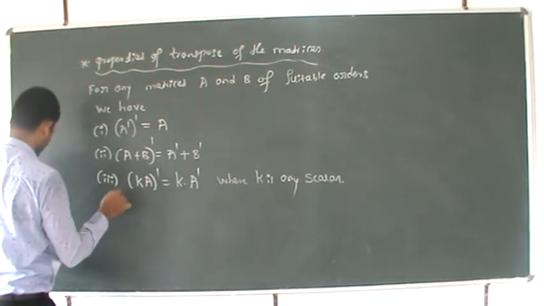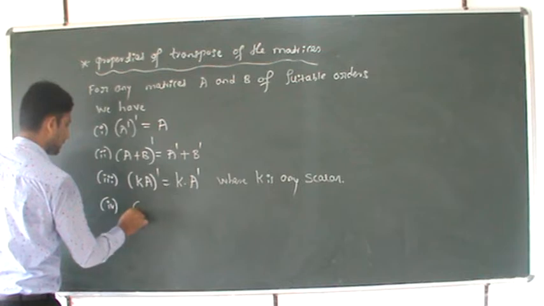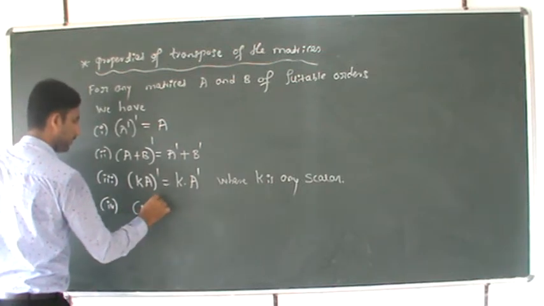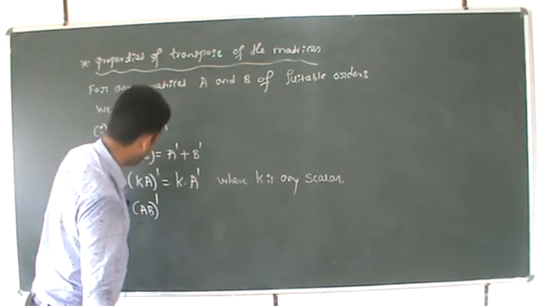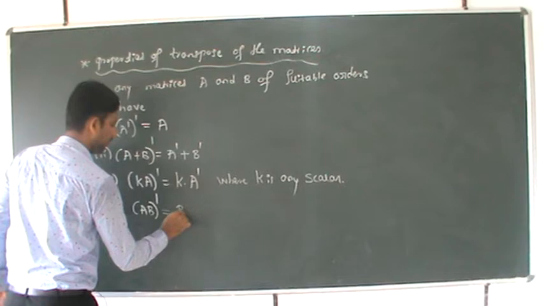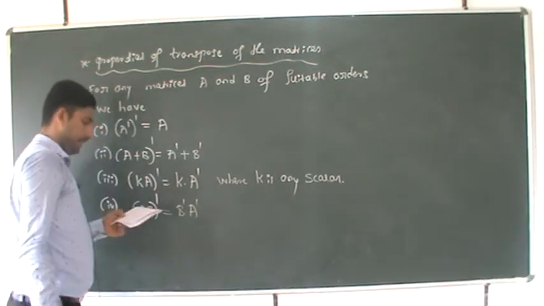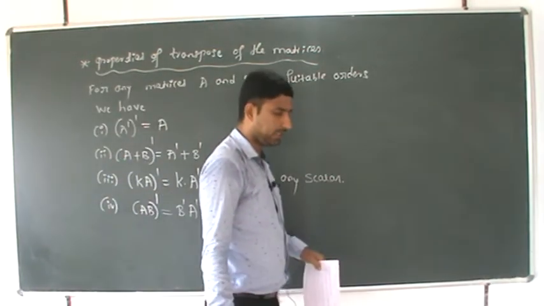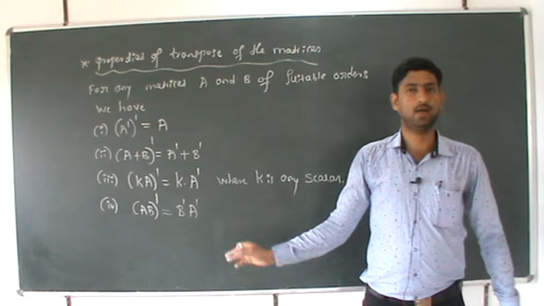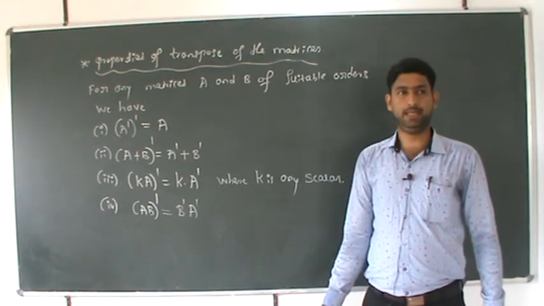Fourth one: AB whole dash is equal to B dash into A dash. These are some properties of transpose of the matrix.